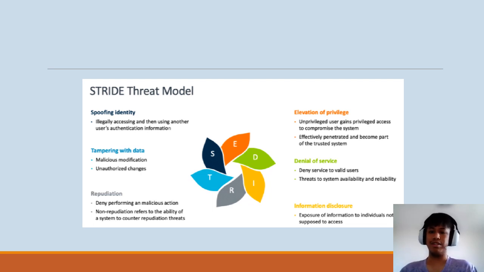For example, in STRIDE, in a spoofing attack, the attack vector could be a phishing email that tricks the user into providing their login credentials. And then the attack path would involve the attacker using those credentials to gain access to the system. The attack surface would then include all the potential vulnerabilities in the system that could be exploited by an attacker who has gained access.